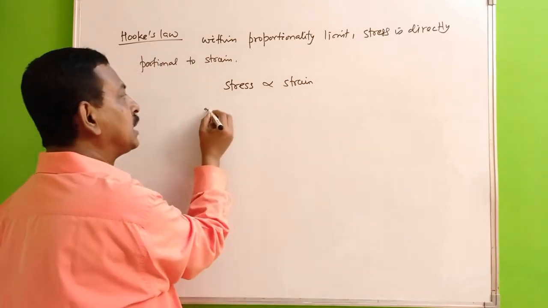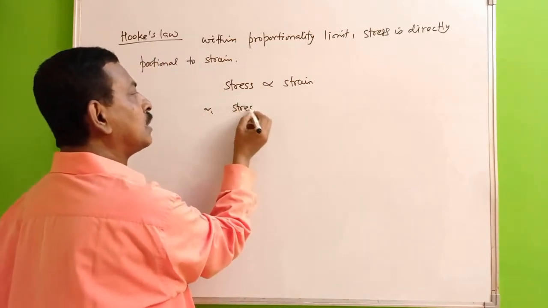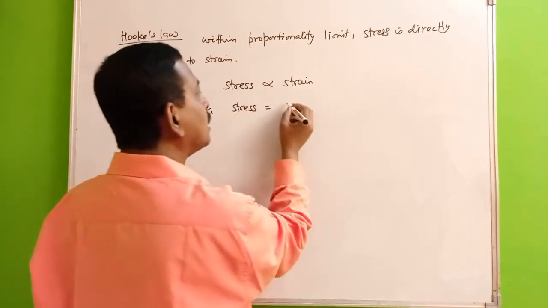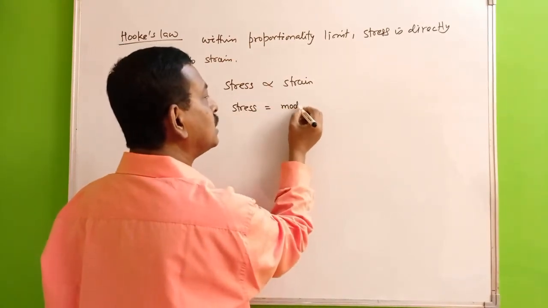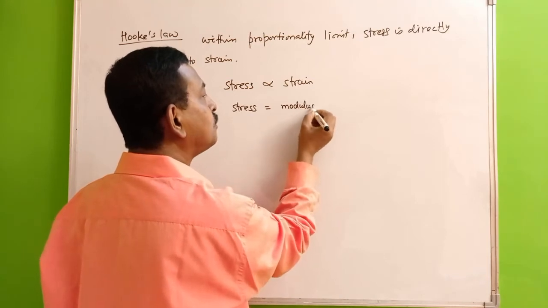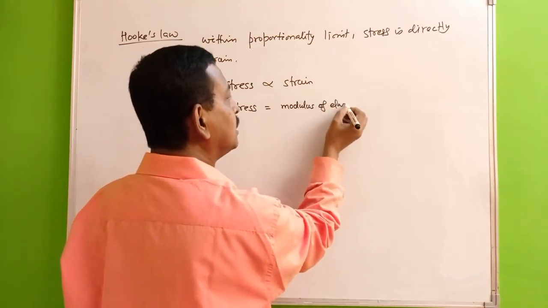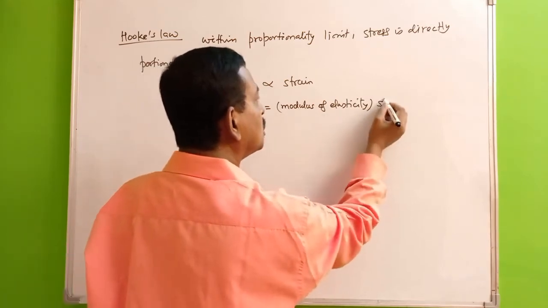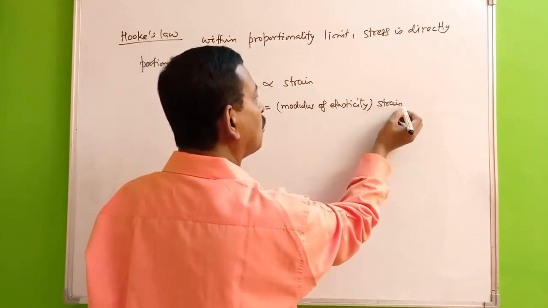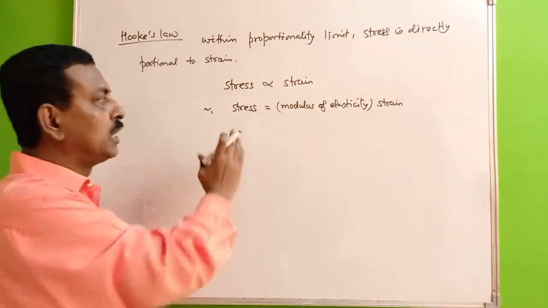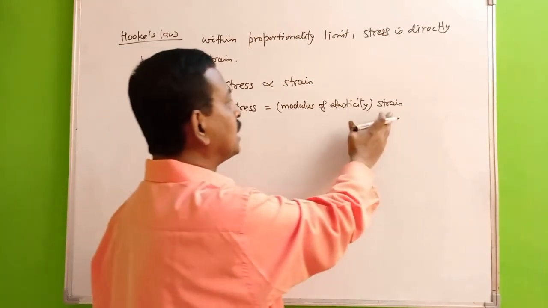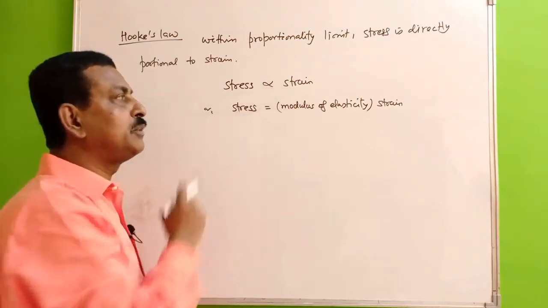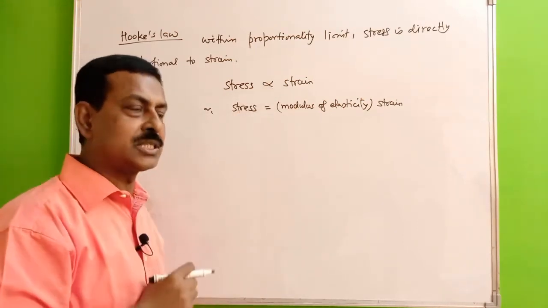So this can be written as stress equals the constant of proportionality, that constant of proportionality is called the modulus of elasticity, into strain. So stress equals modulus of elasticity into strain. The constant of proportionality, we are calling it the modulus of elasticity.